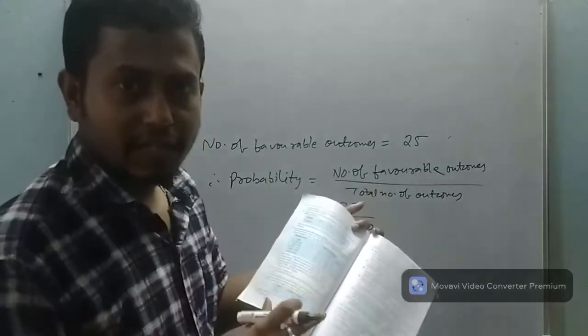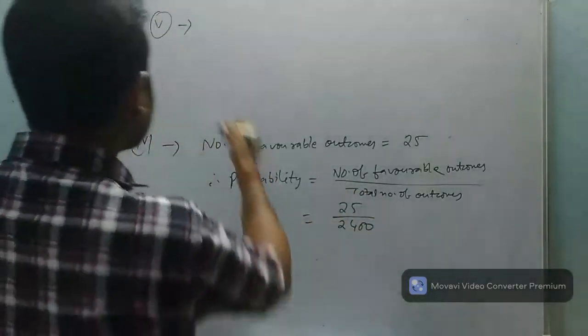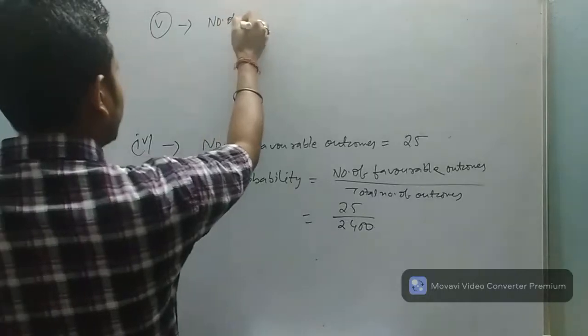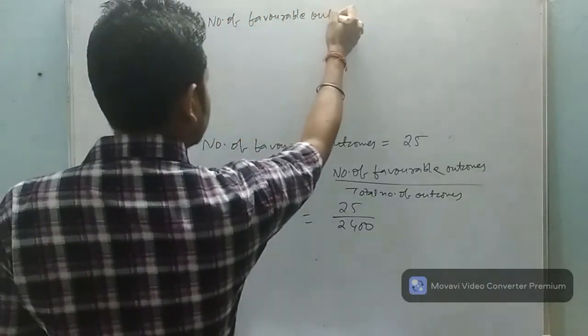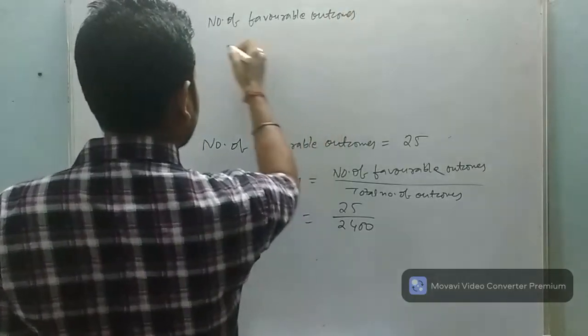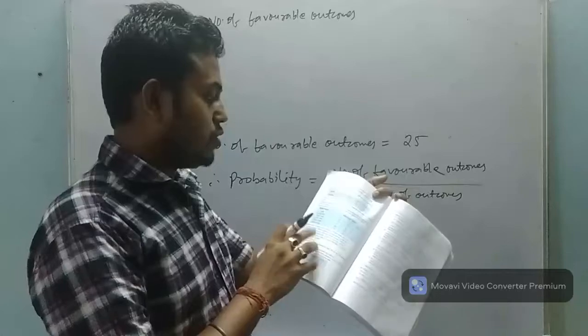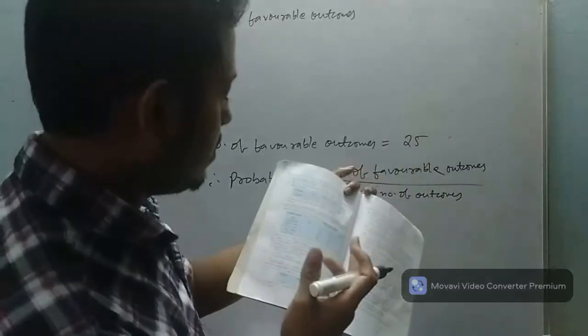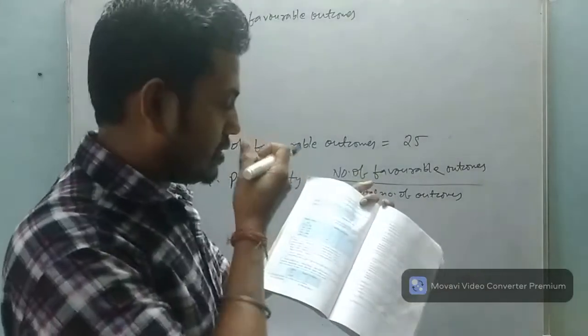Now in this question, how to find out the number of favorable outcomes? First you write number of favorable outcomes. Owning not more than 1 vehicle.